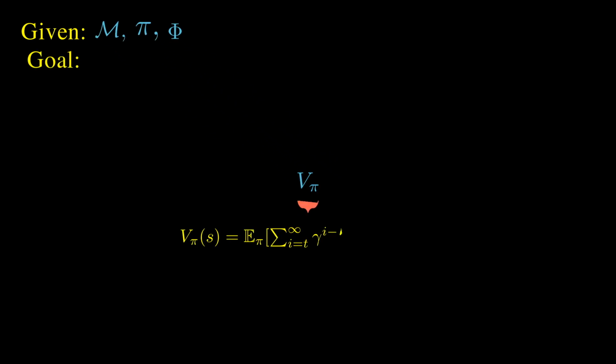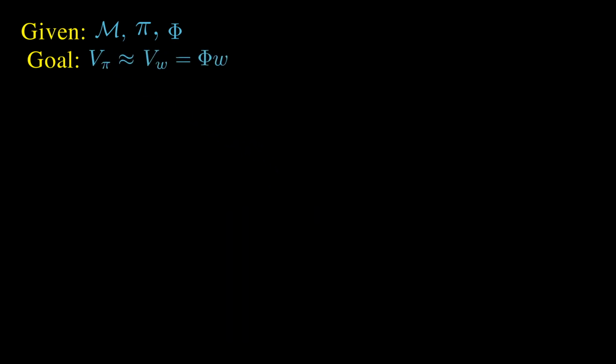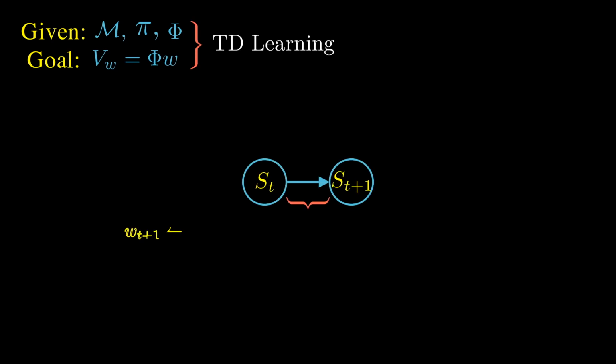Consider the policy evaluation setting in reinforcement learning. Given an MDP M, which is a tuple of 5 elements, a policy, and features, the goal is to compute the value function. Generally, a function approximator is used to estimate this quantity, and we consider linear approximations in this work. Temporal difference learning is typically used to solve the problem. TD learning updates a state whenever it is visited, in proportion to the TD error. This can lead to some issues.